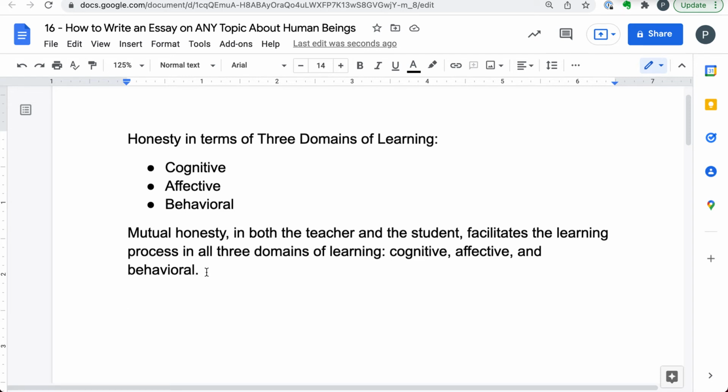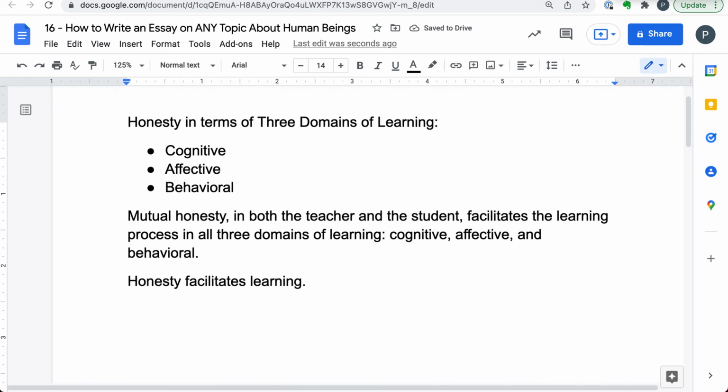Now look at how this works. We have honesty, right? There we go, we have honesty. We have learning. So these are two concepts that we are connecting. Okay, what are we saying? So forget about the three domains for now. Just look, mutual honesty in both the teacher and the student, right? That's why mutual, facilitates the learning. So what I'm saying, in simple terms, is honesty facilitates learning. This is my very, very main point. This is the very basic main point that I'm making.